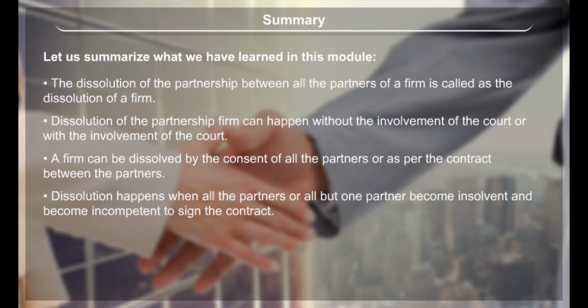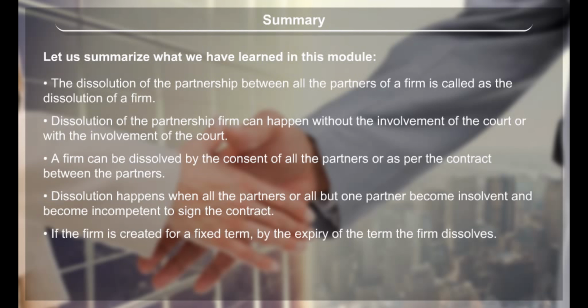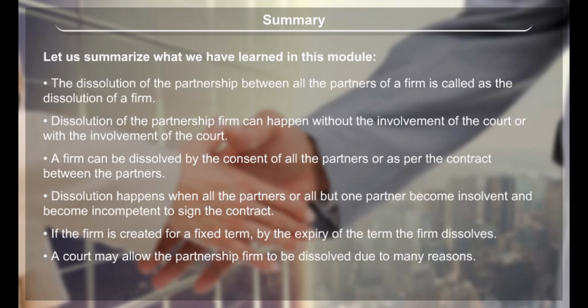Dissolution happens when all the partners or all but one partner become insolvent and become incompetent to sign the contract. If the firm is created for a fixed term, the firm dissolves by the expiry of the term. A court may allow the partnership firm to be dissolved due to many reasons.